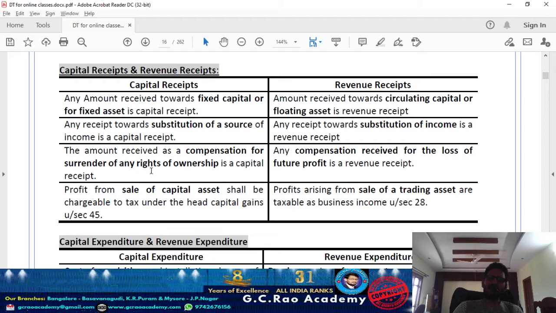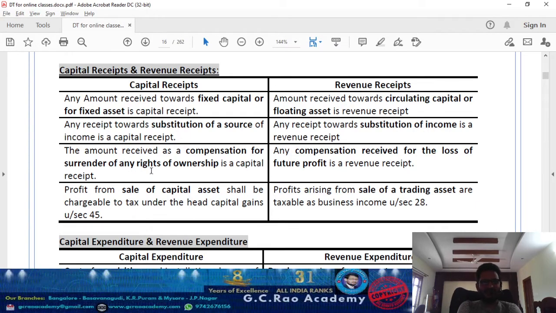Now coming to capital versus revenue, it is just an example I have given. Generally a capital receipt is not taxable. Revenue receipt is going to be taxable, but generally capital receipts are not taxable unless otherwise taxability of a capital receipt is specifically provided. Correct.